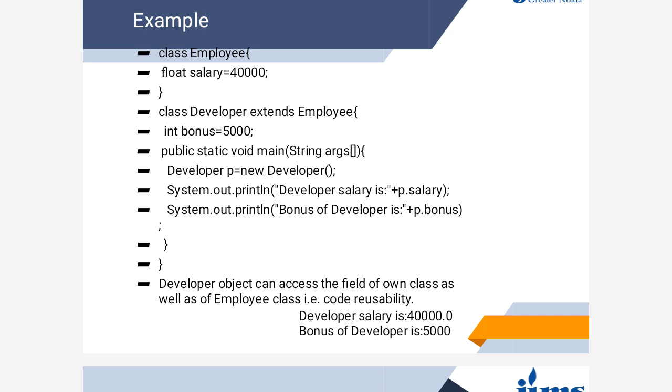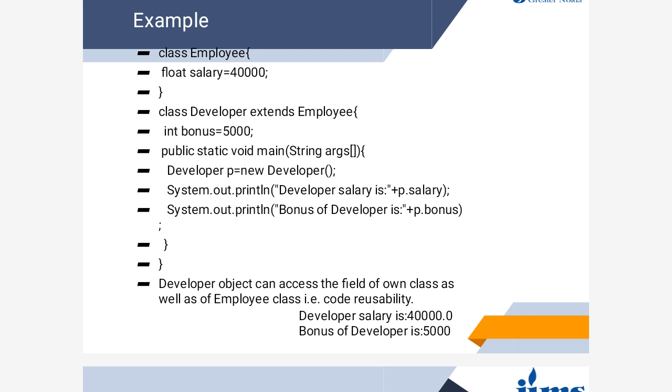Once it inherits the properties of the superclass, both the instance variables will come to the child class. And again, to use this, we are creating one object of the Developer class and we are printing both the values, salary as well as bonus, and we get the output.